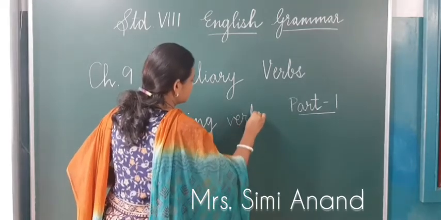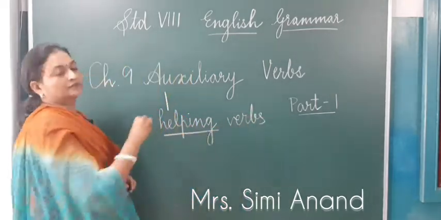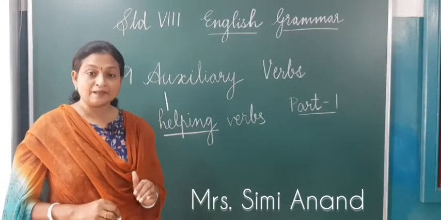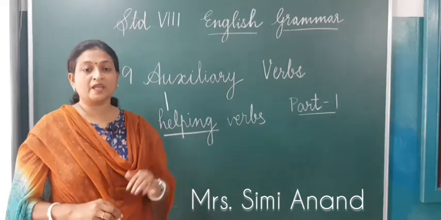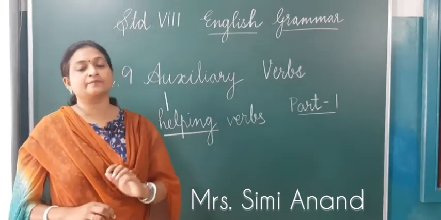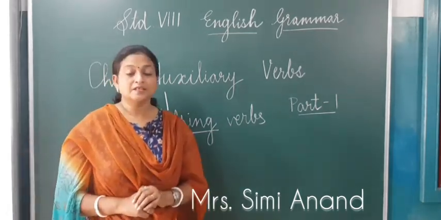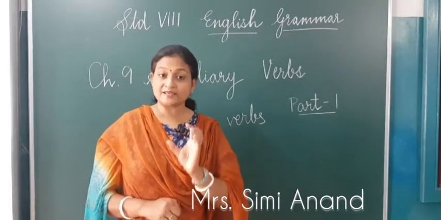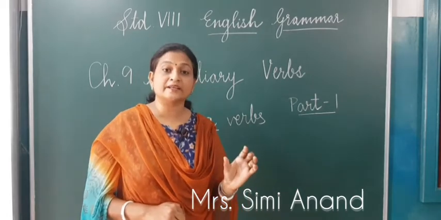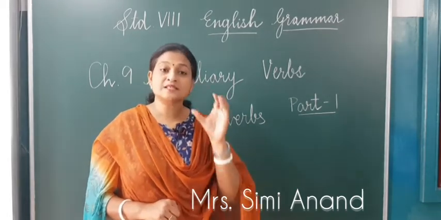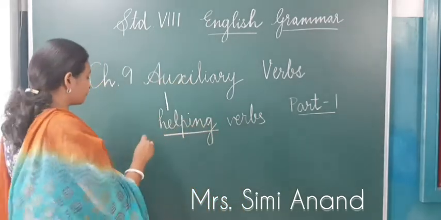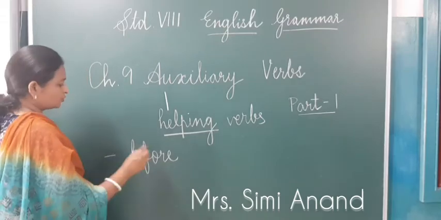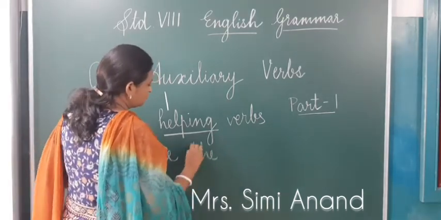That means these auxiliary verbs always help the main verb. Okay, auxiliary verbs always help the main verb. So that means, children, you remember the sentences in which we have got two verbs. One is the main verb and the other one is the auxiliary verb. So the auxiliary verb is always used before the main verb.